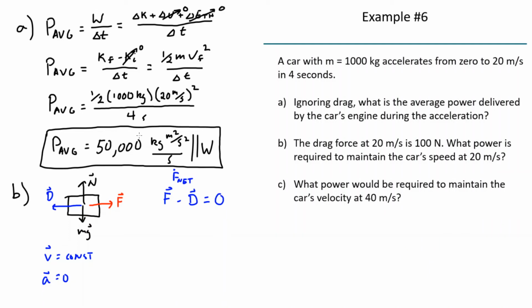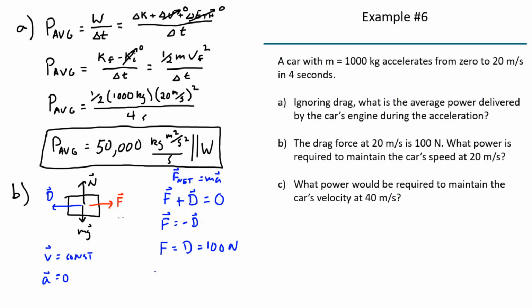F net equals ma. I can ignore N and mg. I know those just cancel out. So I get that, actually this is F plus D equals 0. So I get F equals minus D, which means that the magnitude of F is the same as the magnitude of D, which equals 100 newtons. So this car is driving at 100 newtons.